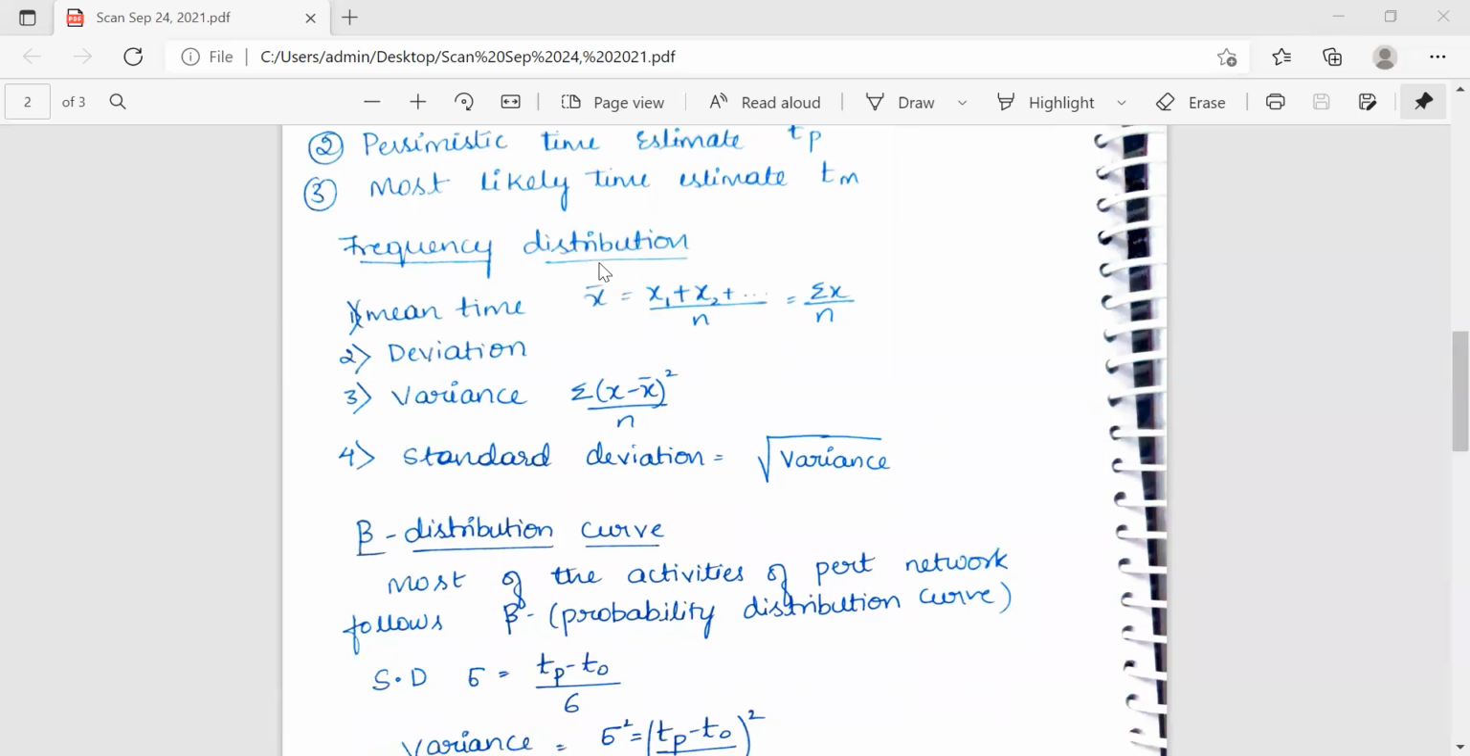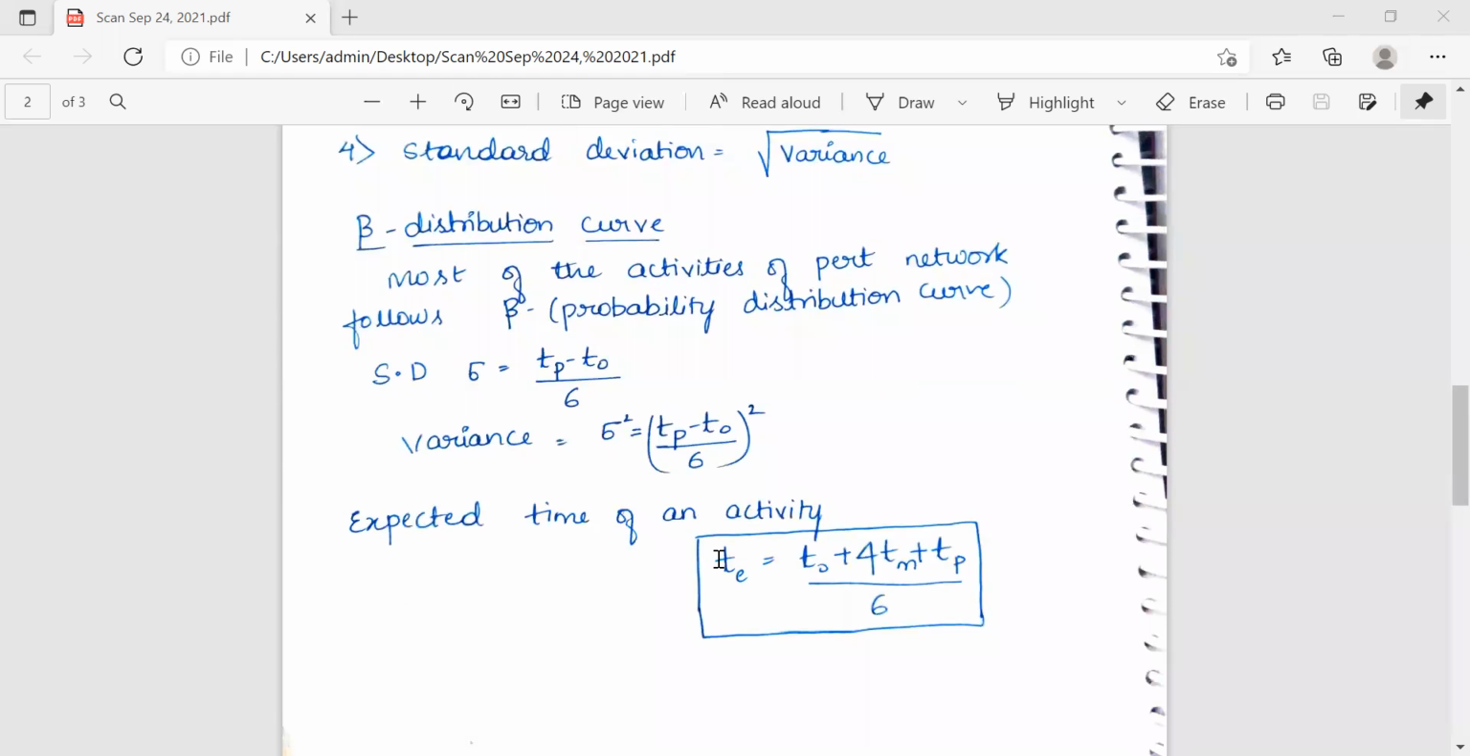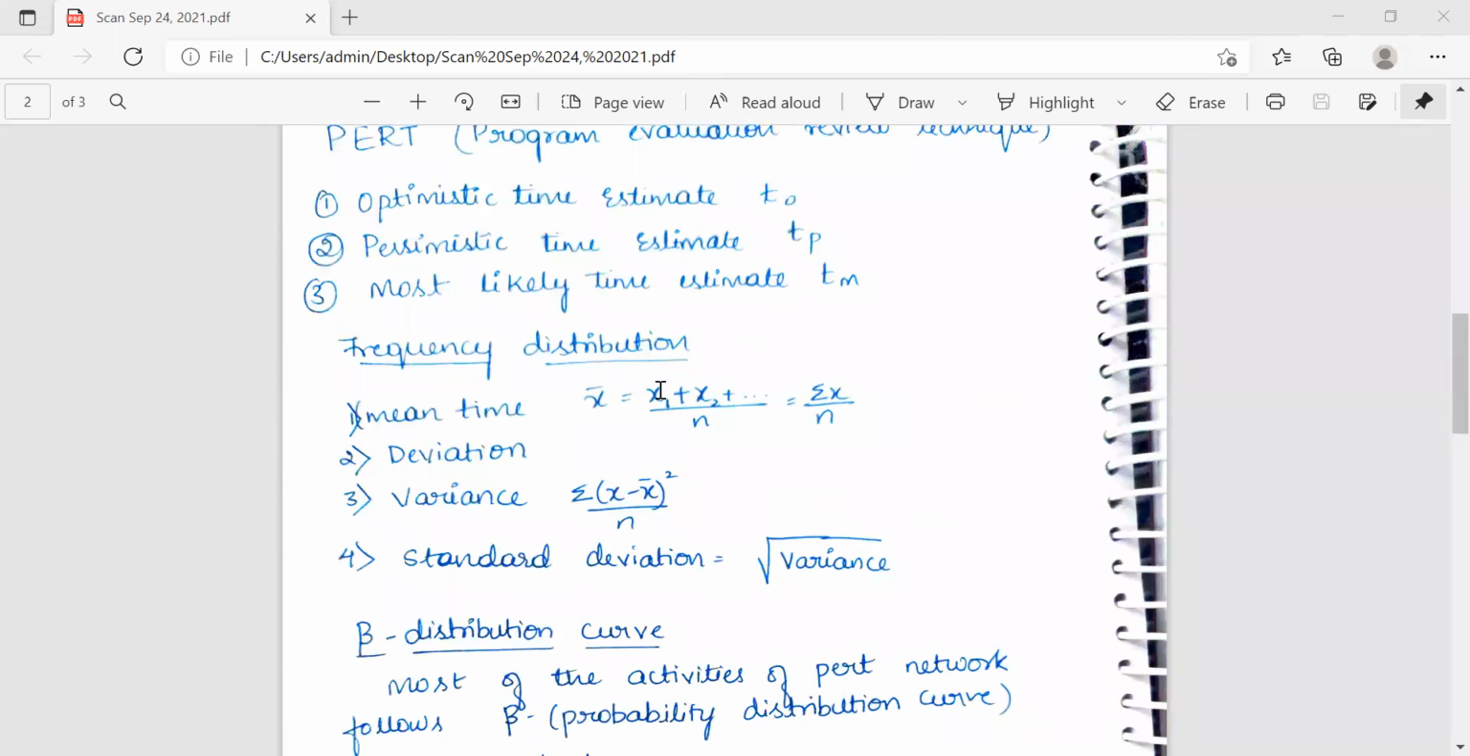But there's a frequency distribution curve, and there's a formula regarding optimistic, pessimistic, and most likely time. So this is the expected time of an activity: (To + 4Tm + Tp) divided by 6. This formula is important, as many times I've asked you problems and also the formula for the expected time. Frequency distribution: what is the mean time, deviation, variance, and standard deviation?